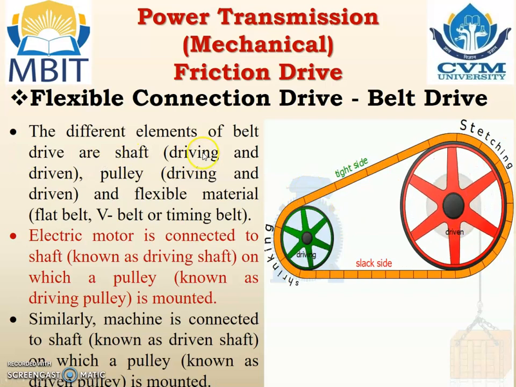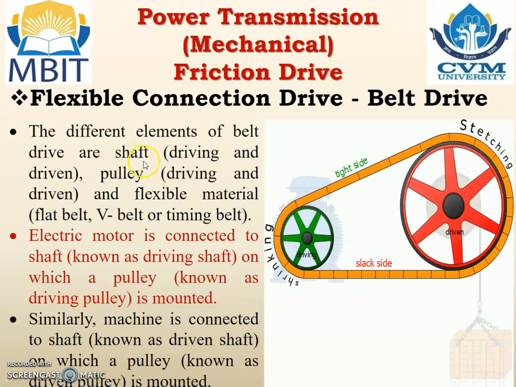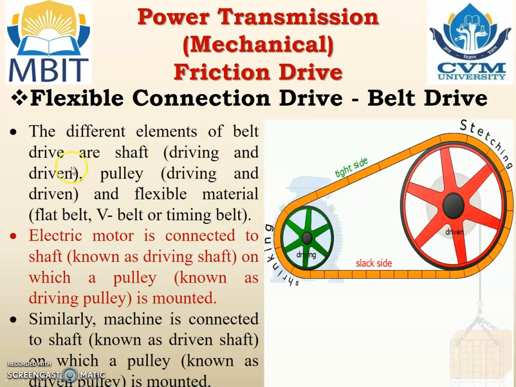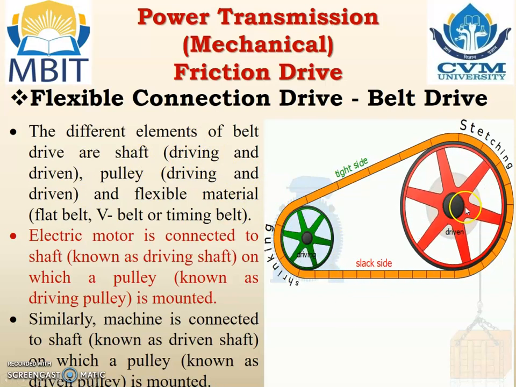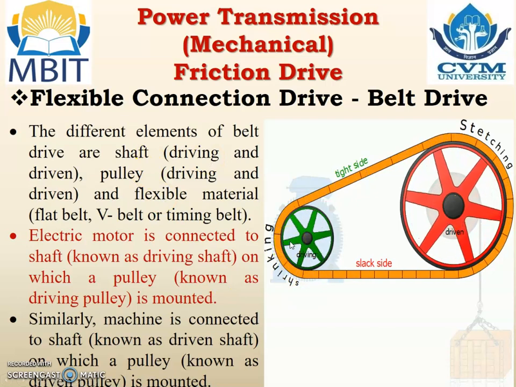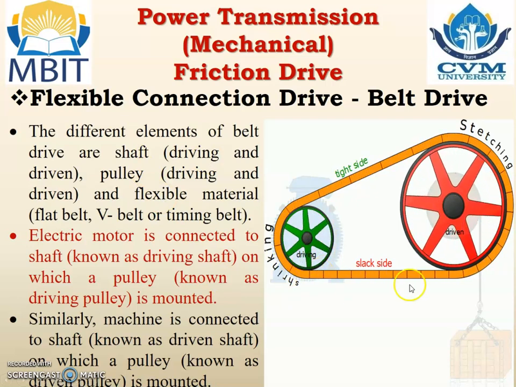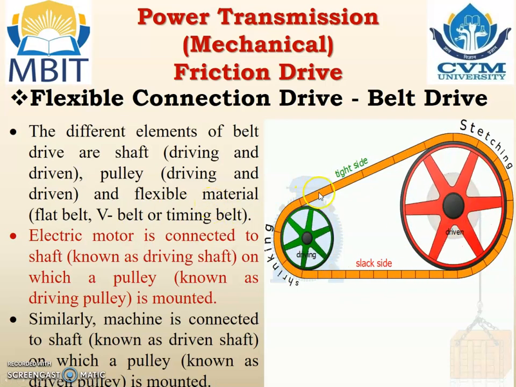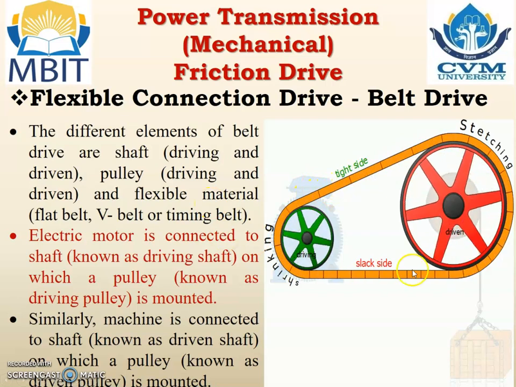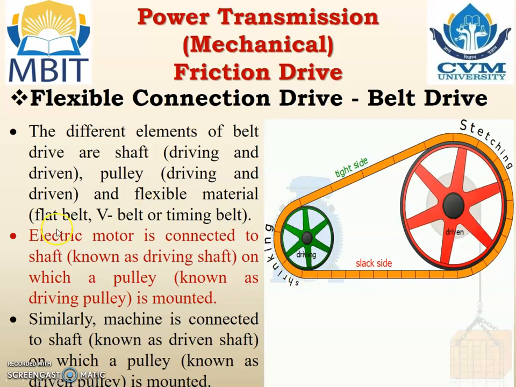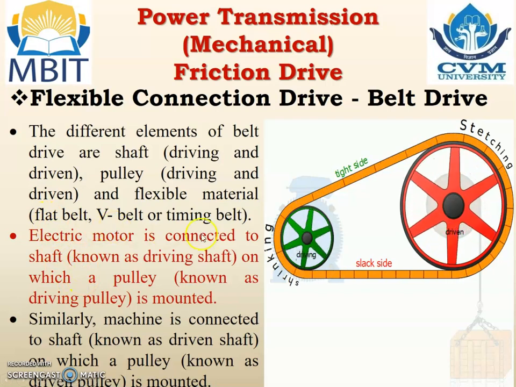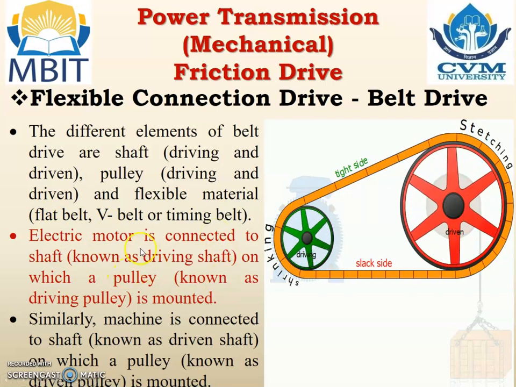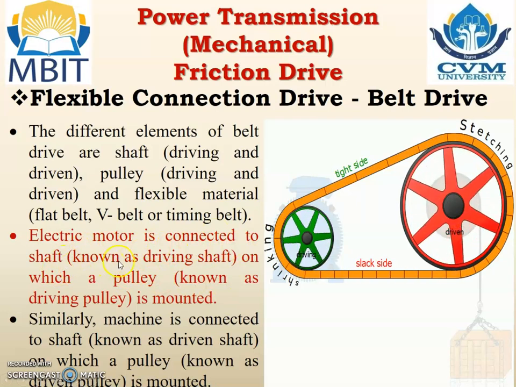The different elements of belt drives are shaft, that is main shaft, driving and driven, so this is a driving shaft, this is a driven shaft; pulley, that is a driving pulley and driven pulley. The green color pulley is a driving pulley, red color pulley is a driven pulley; and flexible material. This is known as a flexible material which is mounted on both the driving pulley as well as the driven pulley. The flexible material can be flat belt, V belt, timing belt or any other.